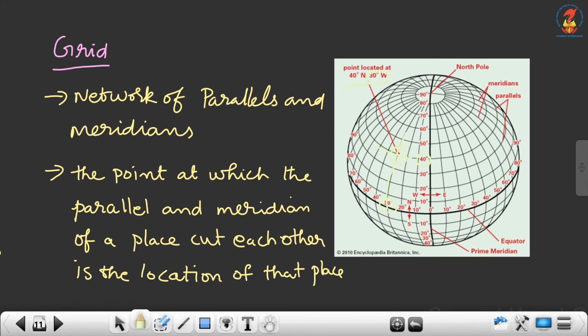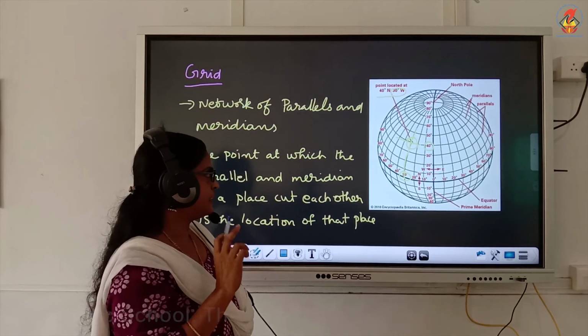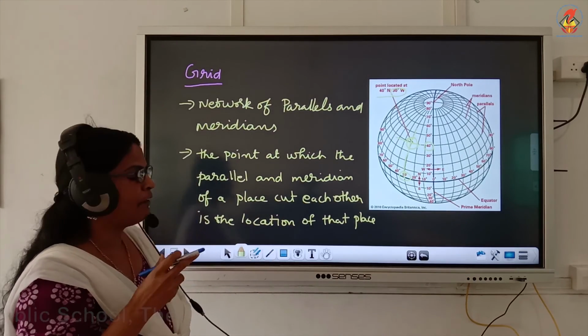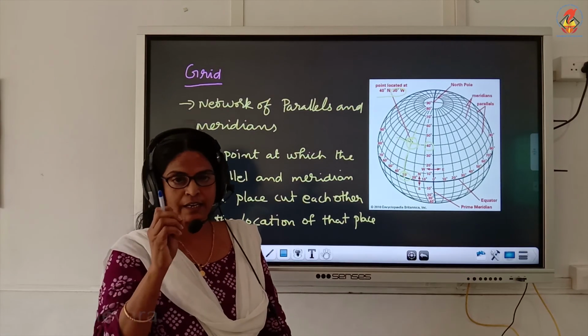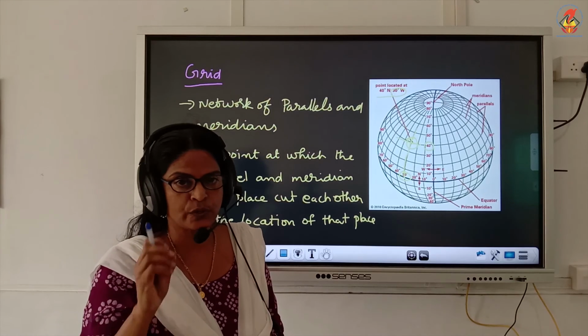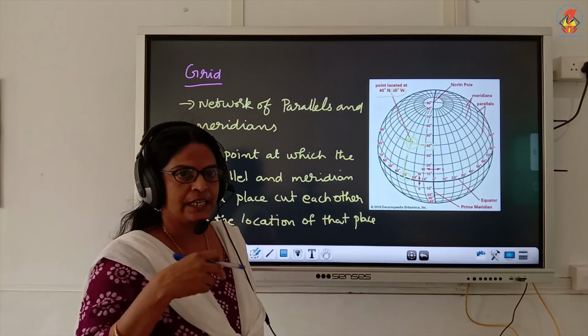This point is the location of the place. We can find out the location of points on the globe with the help of the grid. The point at which the parallel and meridian of a place cut each other is the location of that place. If we know the latitudinal value and the longitudinal value of a place, we can easily find out the point.